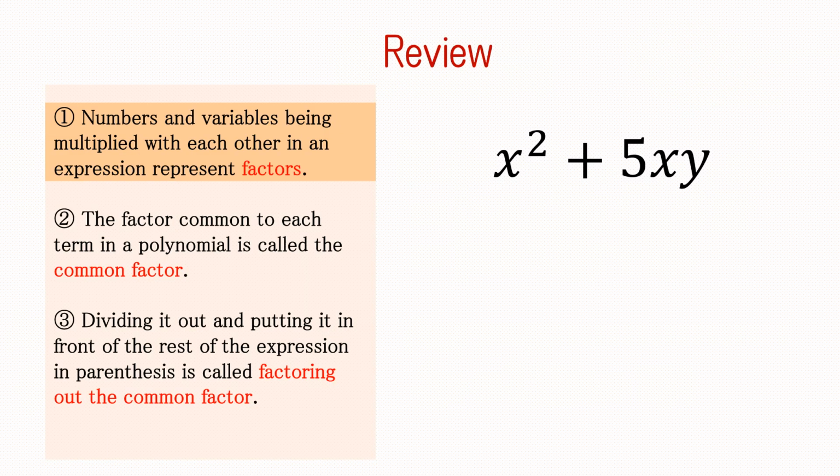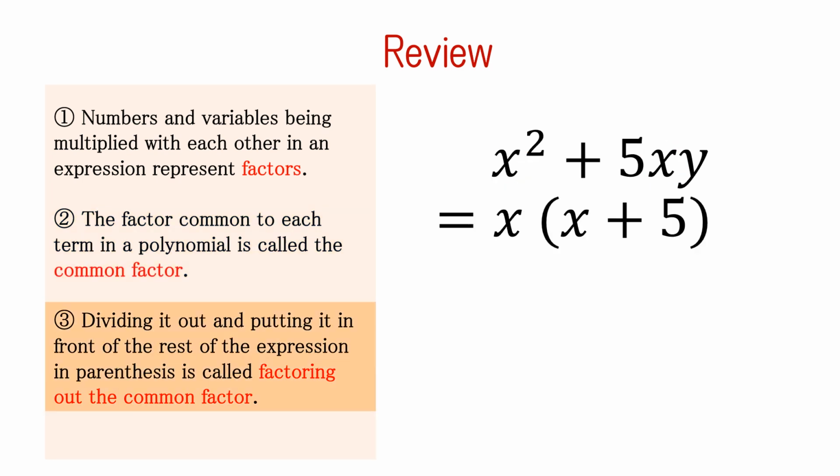Finally, let's review what we have learned. Numbers and variables being multiplied with each other in an expression represent factors. The factor common to each term in a polynomial is called the common factor. Dividing it out and putting it in front of the rest of the expression in parentheses is called factoring out the common factor. That concludes this lesson.